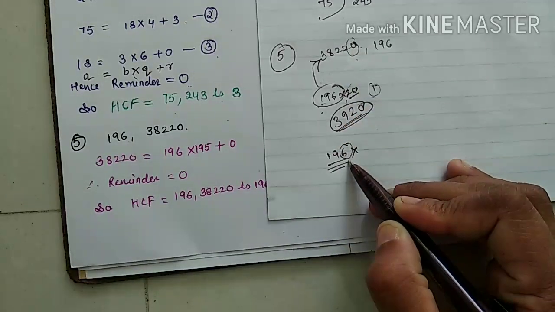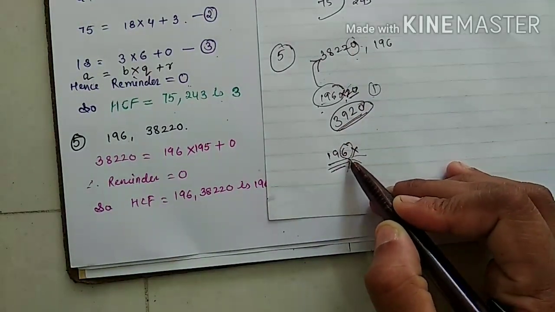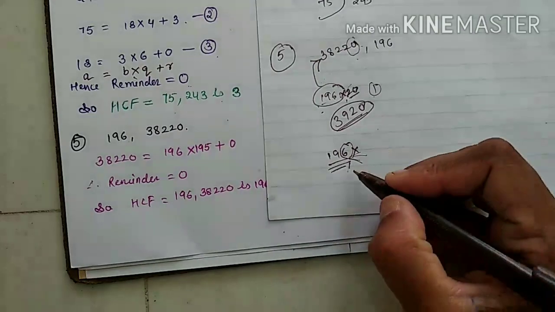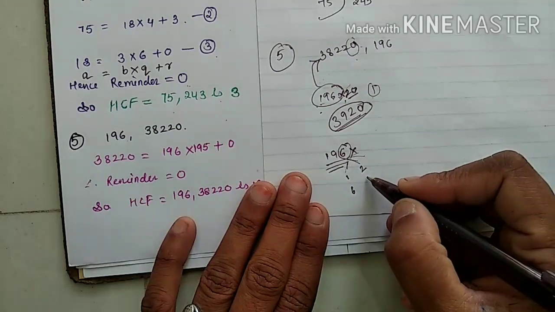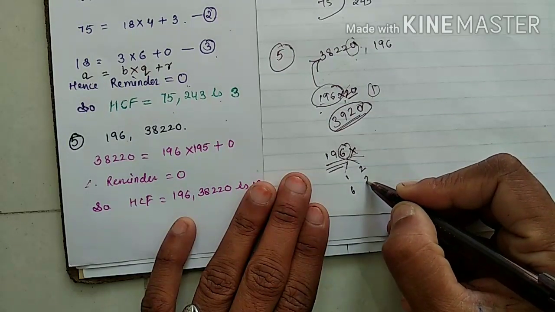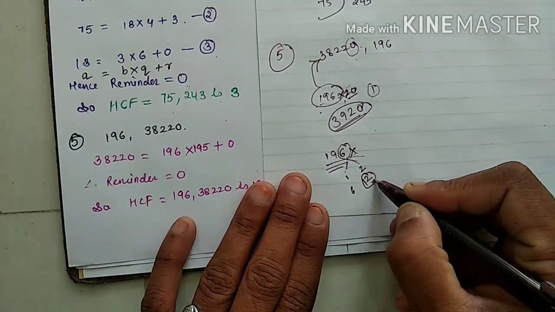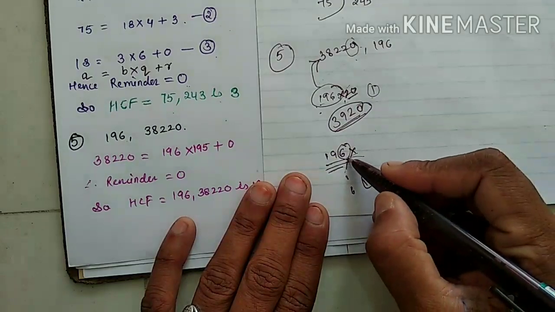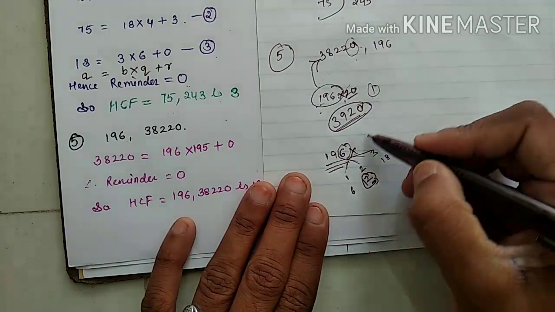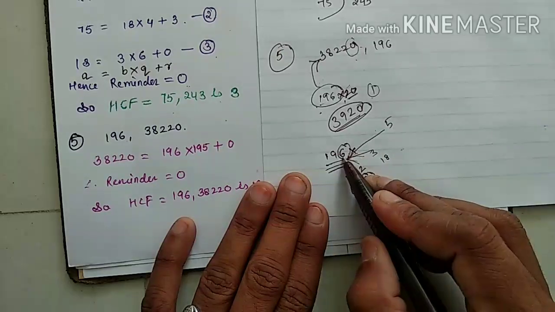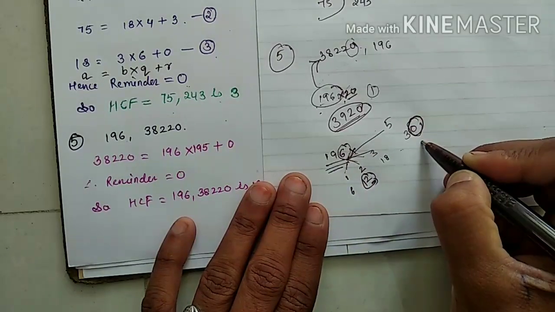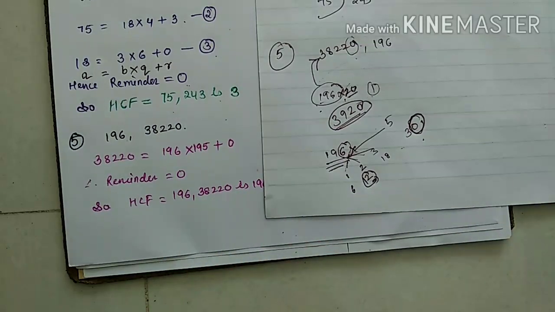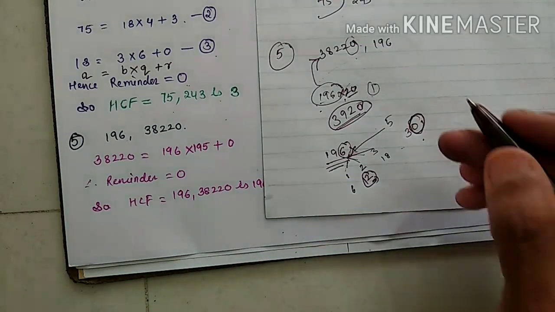See, what number will I multiply with the 6 to get the 0? If I multiply with 2, 6 2s are 12, I am getting 2 as the unit digit. 6 3s are 18. Same way I am applying 5. 6 5s, what will I get? 30. So at the end I am getting 0.